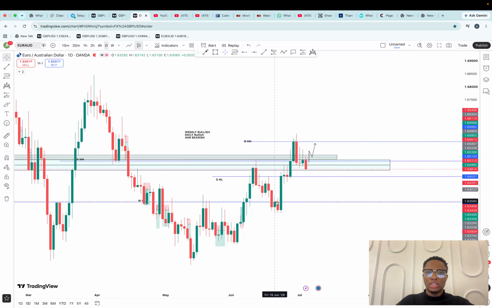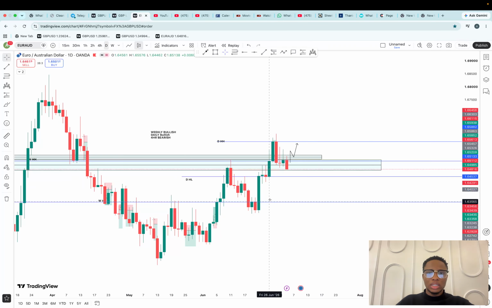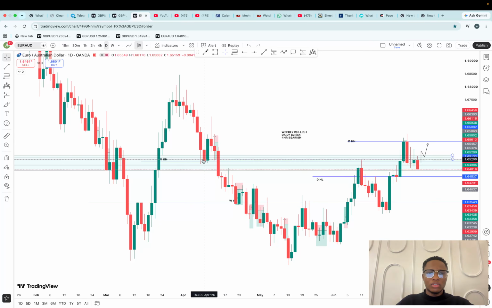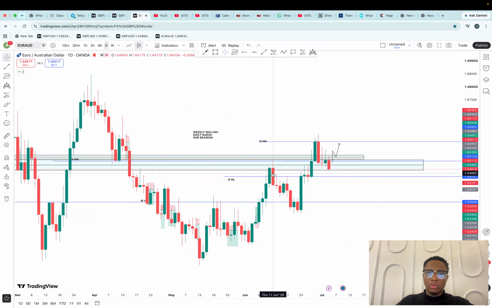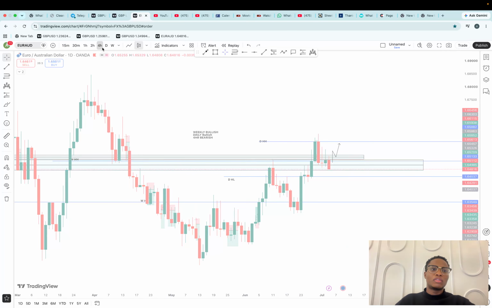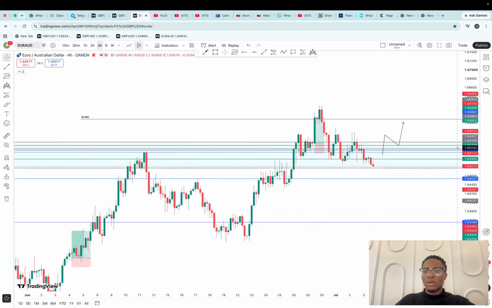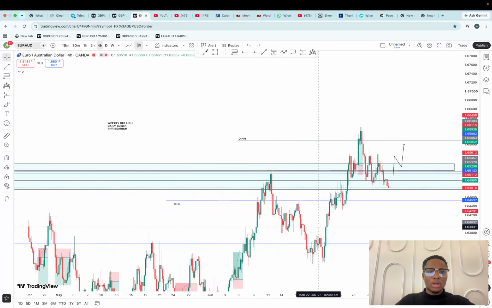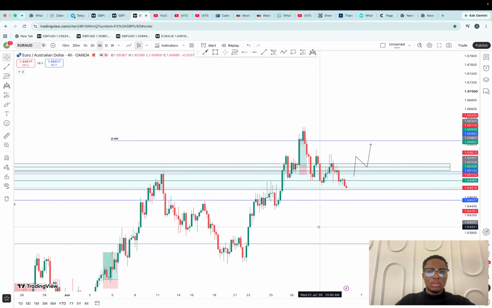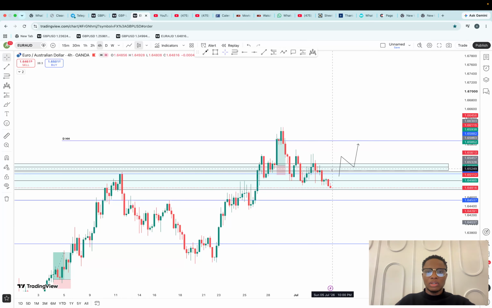Coming down to the daily, we are also bullish. This has been our higher high, this has been our higher low. Whenever we are above this area, we are using it as a support, but whenever we are below, as a resistance. Coming down to the 4 hour, we are bearish. This has been our lower low, this has been our lower high. What I'm simply waiting for right now is a breakout of the zone. The minute we have that breakout, we are going to have a shift in structure on the 4 hour, so at the retest is where I'm looking to go in for my buy.